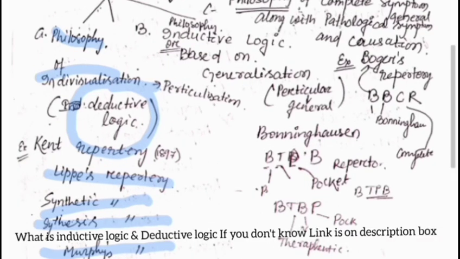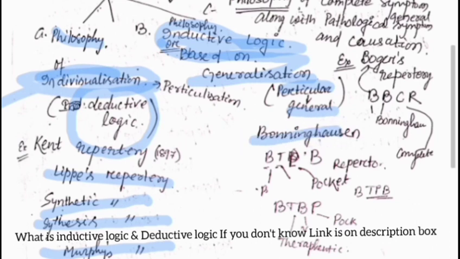Then the repertory which is based on the generalization concept, that is particular to general. Here the principle is inductive logic. So the individualization principle is deductive logic. Deductive logic means the logic is from general to particular, and inductive logic is from particular to general.